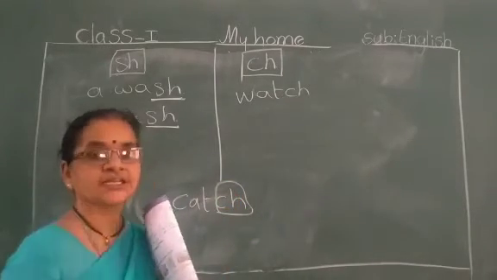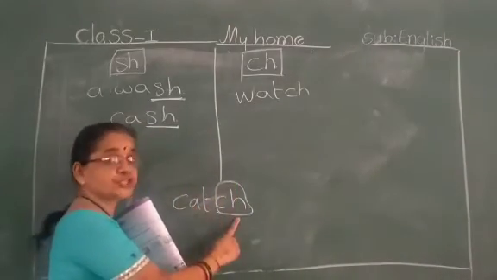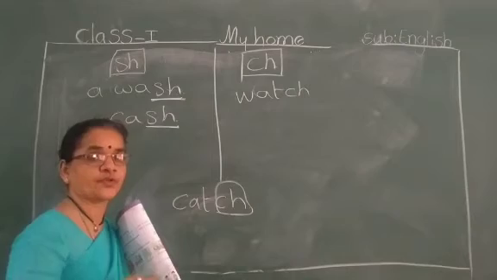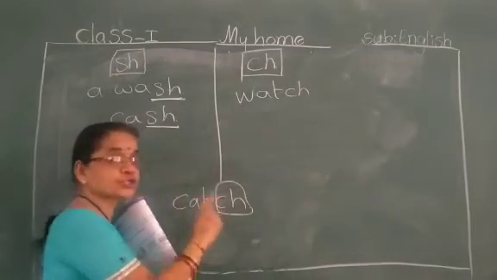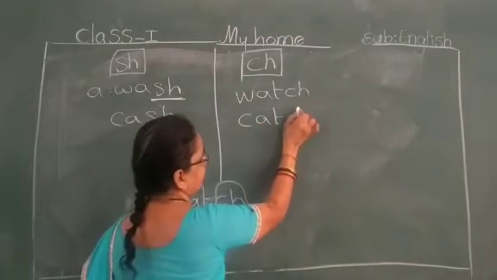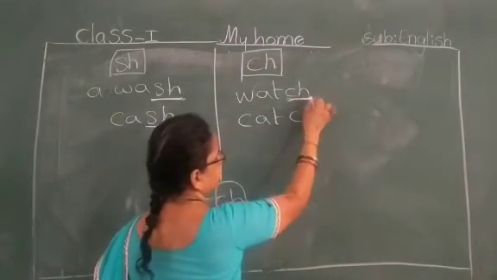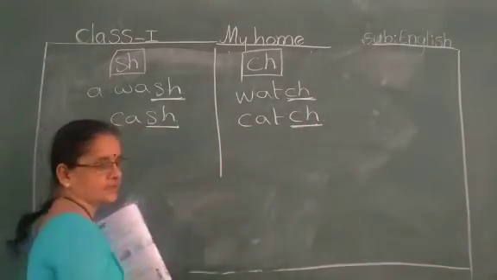What is here? Catch. Sound is different. So here C-A-T-C-H. Here sound is different. Yes.